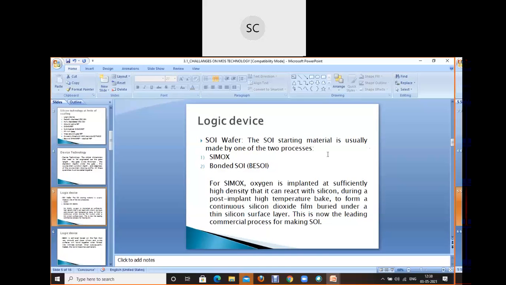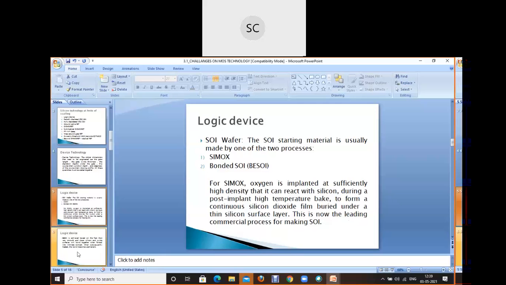Silicon on insulator is a material made by one of two processes, that is SIMOX or bonded SOI. In the SIMOX process, oxygen is implanted at sufficiently high density and reacts with the silicon during a post-implant high temperature bath, to form a continuous silicon dioxide film buried under a thin silicon surface layer. That is the leading commercial process for making SOI.